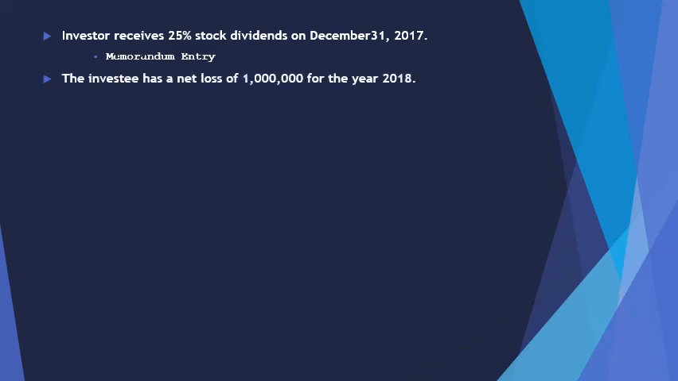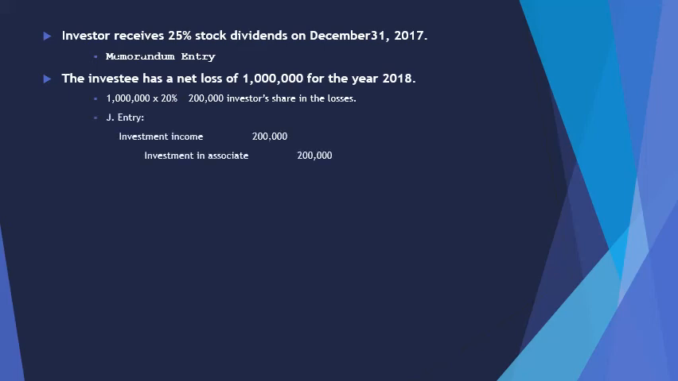For the fourth transaction, the investee reported a net loss of 1 million for the year 2018. To compute the investor's share of the loss, multiply again the 20% by the net loss of 1 million, which would equal 200,000. Opposite to the effects of net income, net loss decreases the carrying amount of the investor's investment. To record, debit loss on investment and credit investment in associate, both in the amount of 200,000.